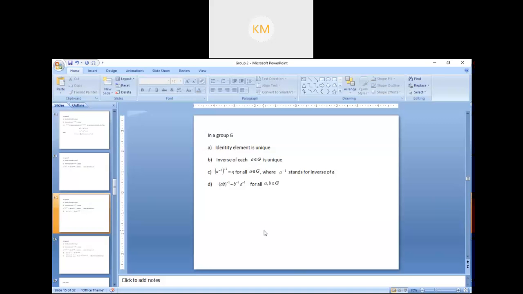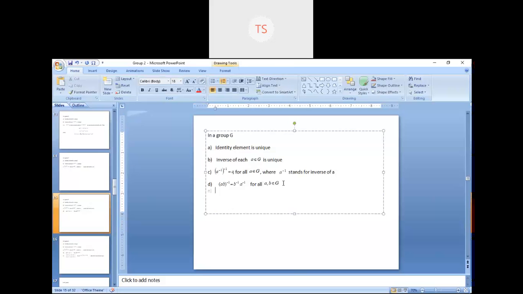Will this be applicable under addition? Under addition, what is the inverse of 1? Minus 1. So I'll give you one example. In addition, if I have one element 2, then its inverse is minus 2.